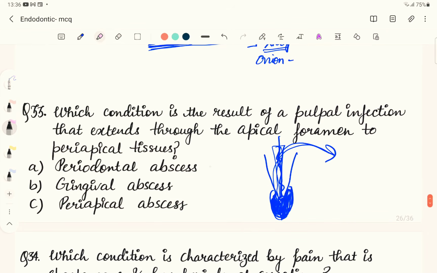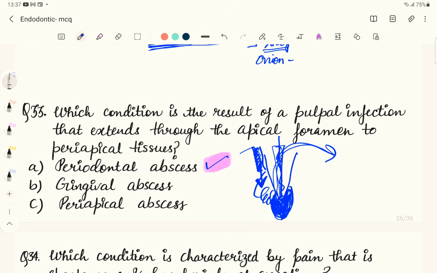Then what is a periodontal abscess, guys? So periodontal abscess is something which is basically developing through the periodontal pocket. So if there is a periodontal pocket and this pocket is causing a spread of infection or spread of abscess into the PDL space, that is known as a periodontal abscess. In that case also there is going to be alveolar bone loss, but we will find the pocket formation. So if you see a pocket formation along with the bone loss, that can be suggestive of a periodontal abscess.